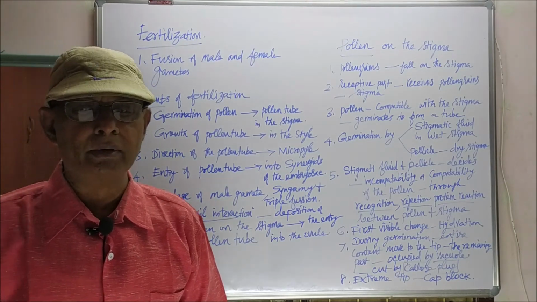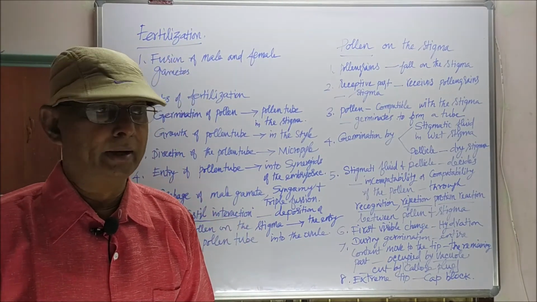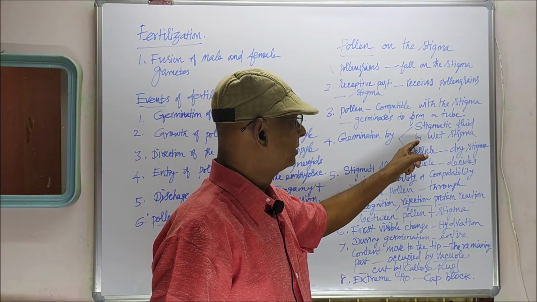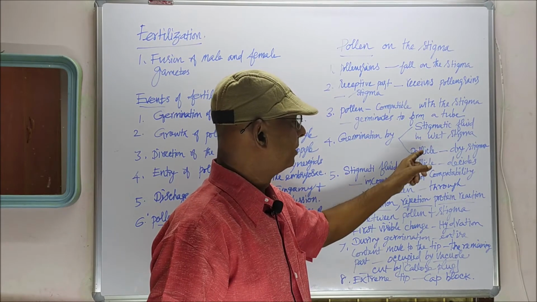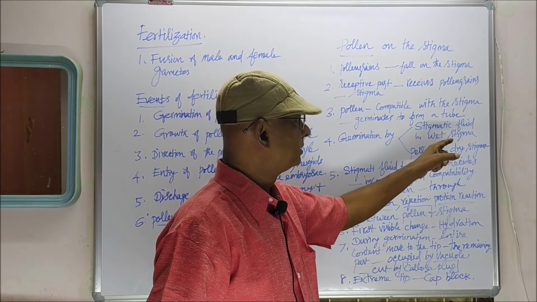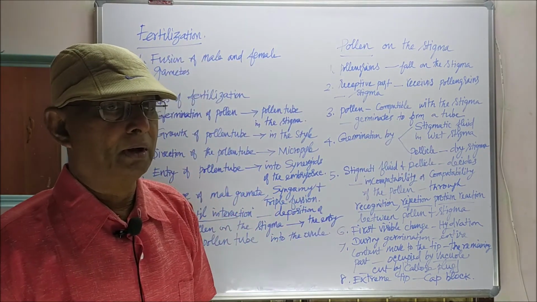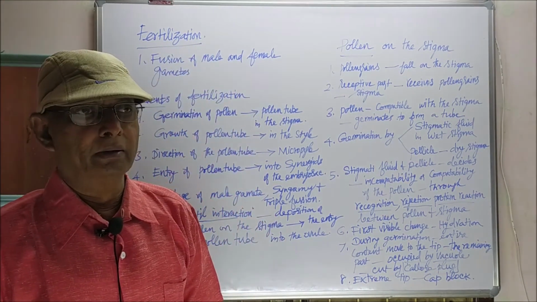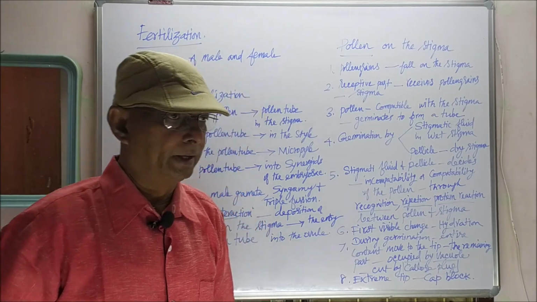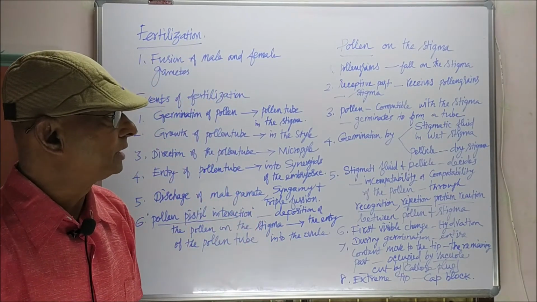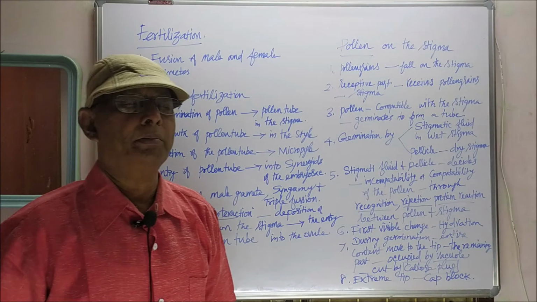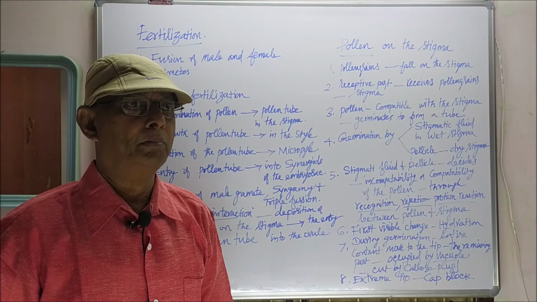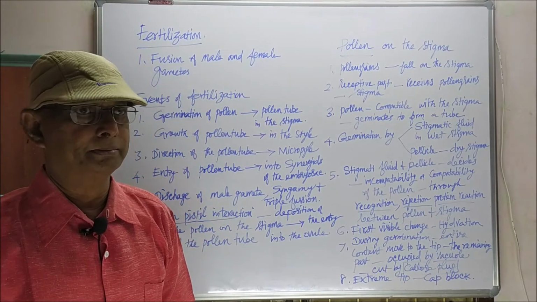And the germination of the pollen takes place by two substances. One is the stigmatic fluid of the wet stigma and the other is the pellicle of the dry stigma. In some flowers, wet stigma can be seen. The wet stigma will secrete a fluid called stigmatic fluid. The stigmatic fluid will stimulate the germination of the pollen grain into a pollen tube.